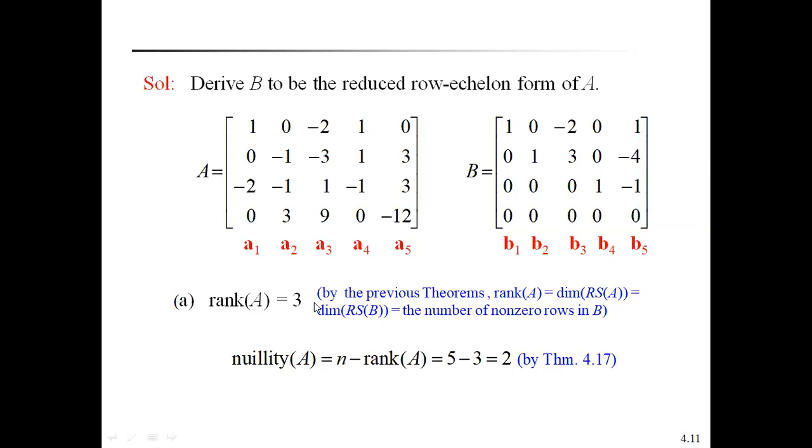By the previous theorem, the nullity of A is equal to n minus rank of A. How many columns are there? 1, 2, 3, 4, 5. Therefore, n means the number of columns of matrix A. Nullity of A is equal to n minus rank of A, which is equal to 5 minus 3, that is equal to 2.